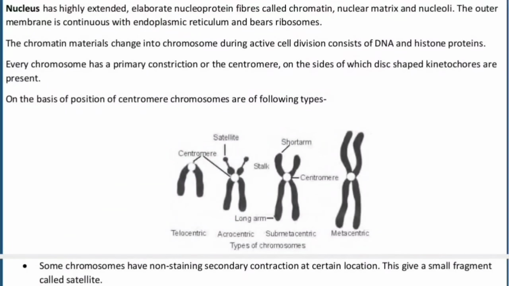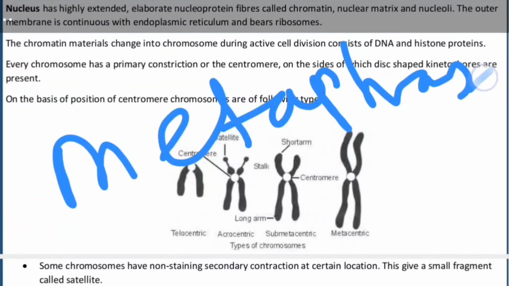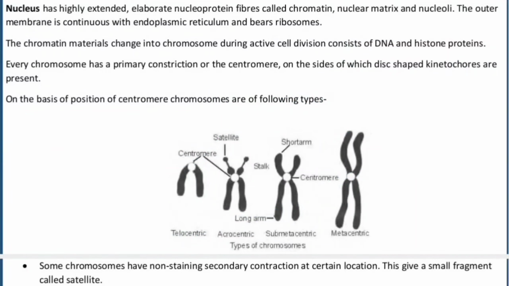The chromatin material changes into the chromosome during active cell division, consisting of the DNA and the histone protein. Do remember that the highly compact structure of the chromosome like this is observed only in the metaphase. Okay? Only in the metaphase of the cell cycle. Now, every chromosome has a primary constriction which is called as centromere, and the secondary constriction is called as telomere. This one is a centromere and this will be the telomere.